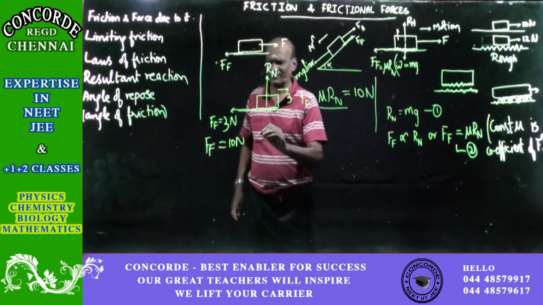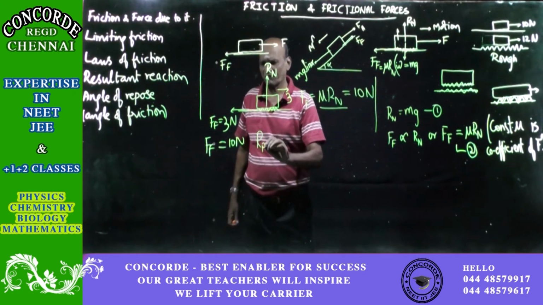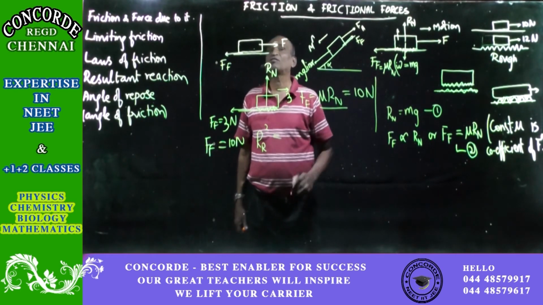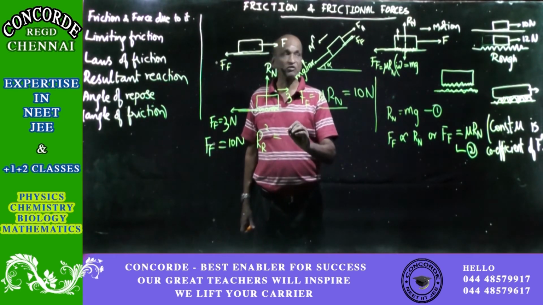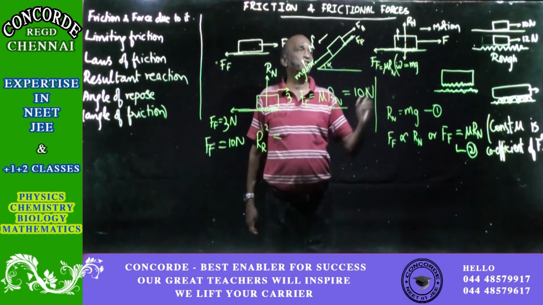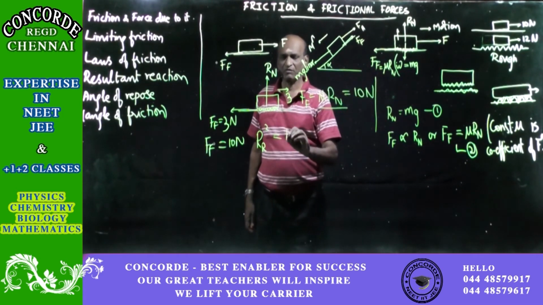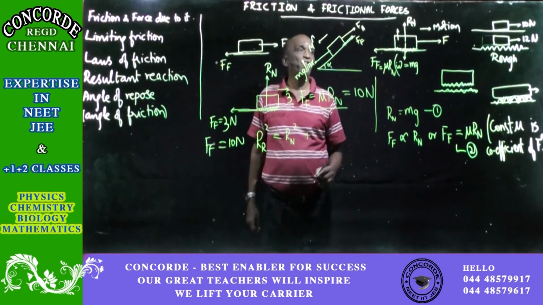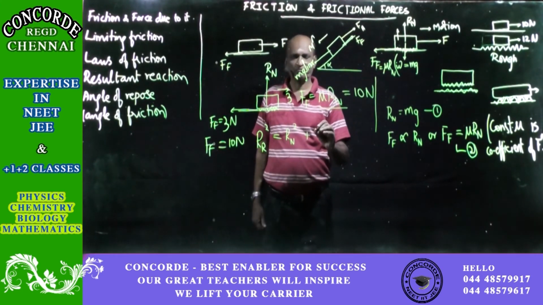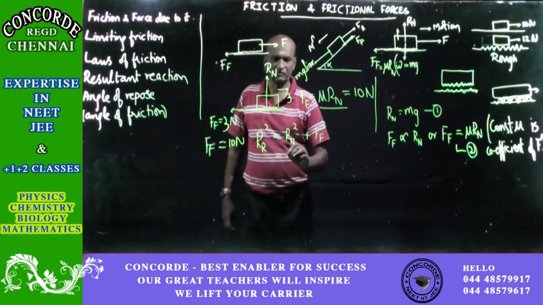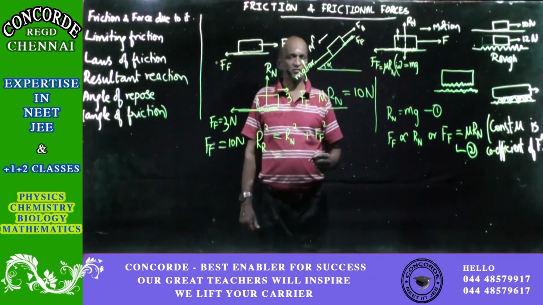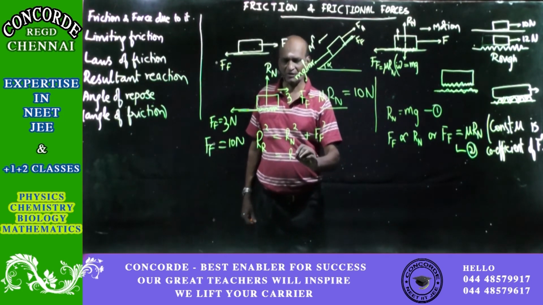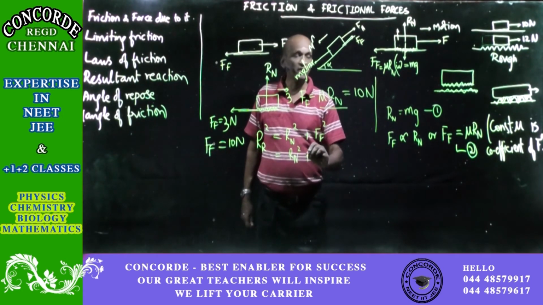So the resultant reaction is given by the equation R square is equal to P square plus Q square, and let us say P is the normal reaction, so Rn square plus frictional force square, and that is equal to the normal reaction square, leave it as it is, plus the frictional force.